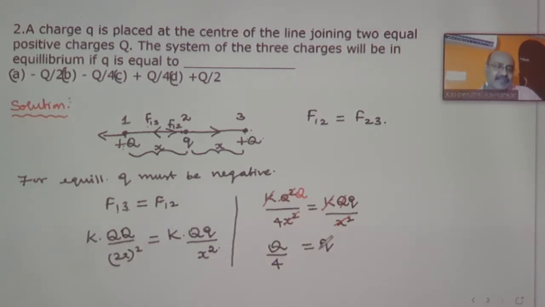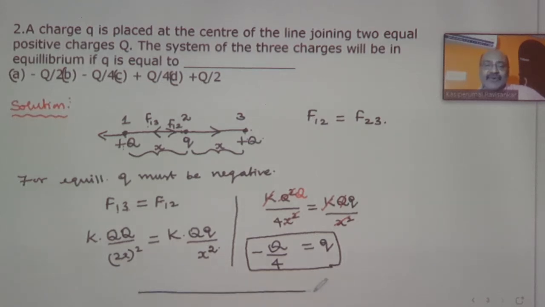See, this small q is acting towards the negative x-axis, force on the first charge by the second charge. So you are getting it as minus. So the answer is, we can take it out as small q is equal to minus of Q divided by 4. Hope you should have understood. If you are using this, then the Q will get cancelled. So we are not using this, but the concept is correct.